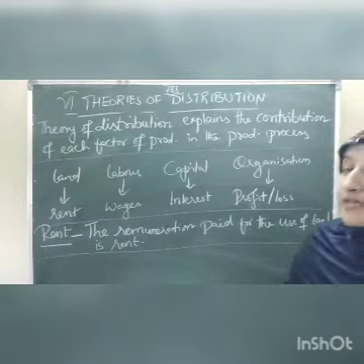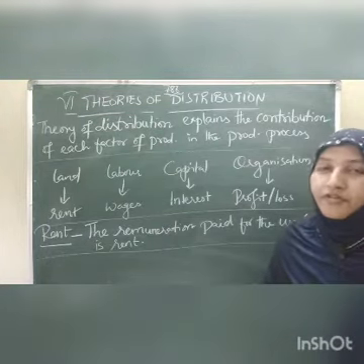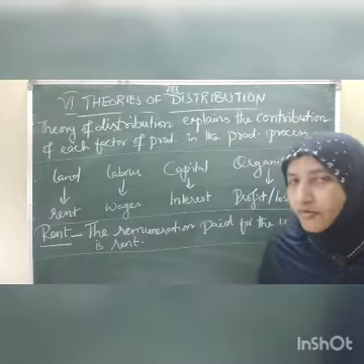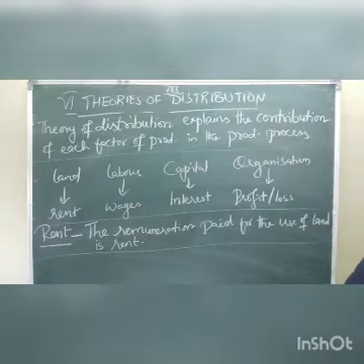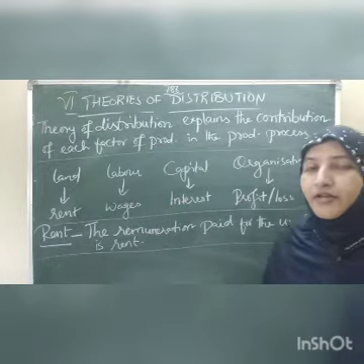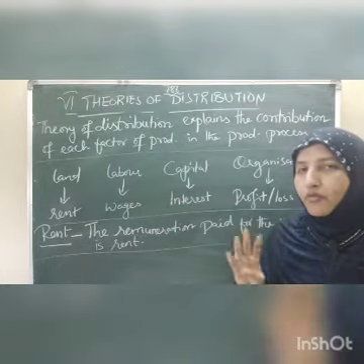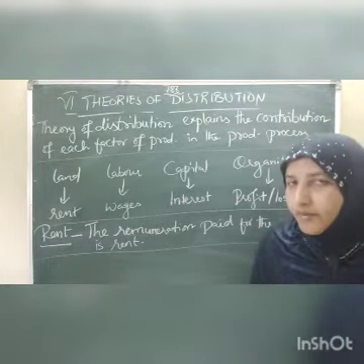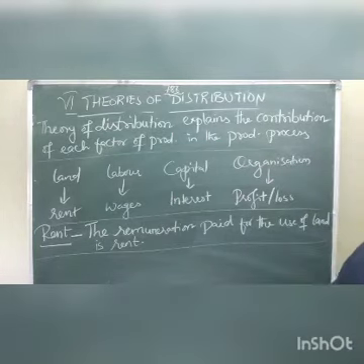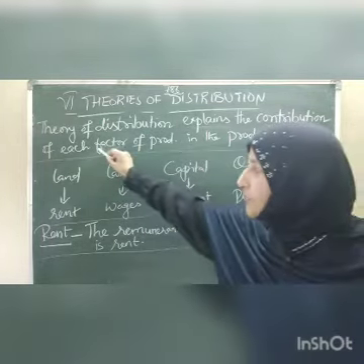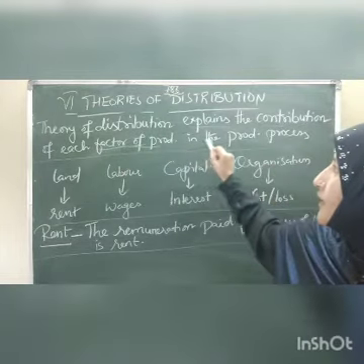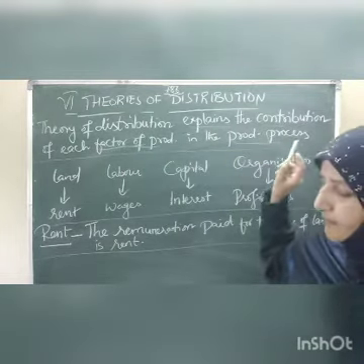Today we are going to discuss intermediate first year economics, 6th chapter, theories of distribution. This is a very important chapter, children, and in this chapter we have to learn only four important topics. So what is this lesson about? It explains the contribution of each factor of production in the production process.